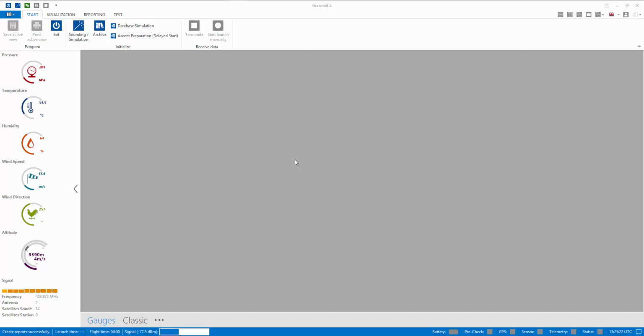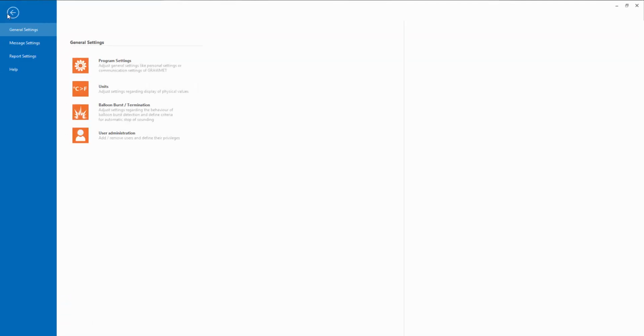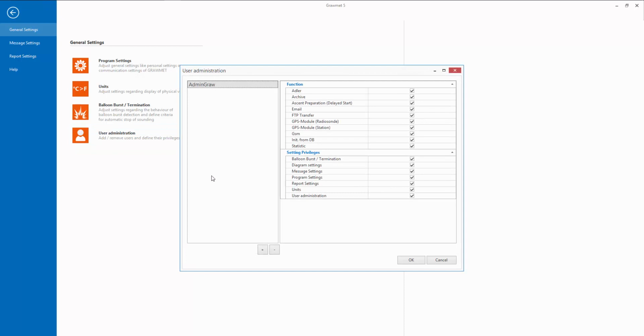This is the tutorial for the user administration. The user administration can be found under Options, General Settings, User Administration. Here you can see the user admin Graw. This is equipped with all rights and can thus assign and manage the rights for other users.